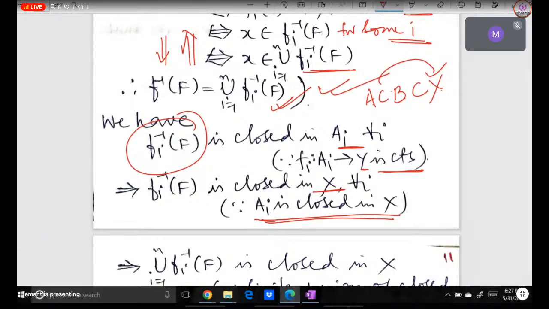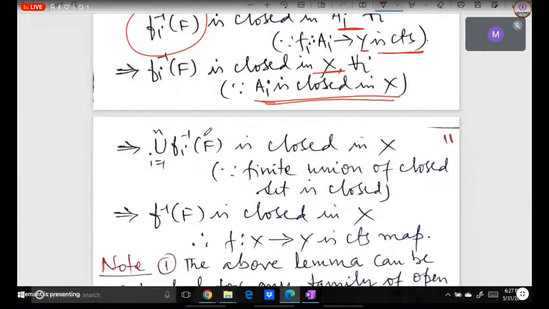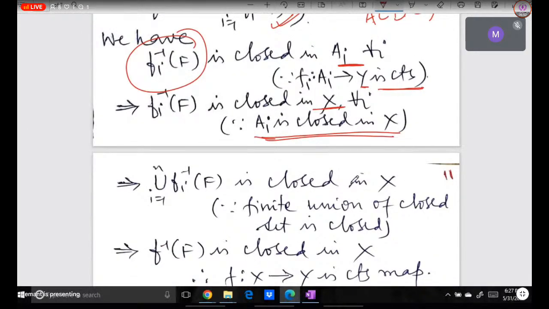And that is true for every i। So that means what कि this union, finite union will be closed in X। Why? Because finite union of closed set is closed। और ये जो finite union है ये f इनवर्स F के इक्वल, अभी ऊपर दिखाया, so इसलिए f inverse of F is closed in X। So that's why this is continuous। Why? Because we have proved that कि inverse image of closed set is closed। और अगर सारे Ai को हम ओपन लेके चलेंगे तो क्या करेंगे? बस इसी F को हम U ले लेंगे और U को ओपन मान लेंगे, बाकी all the analysis will be as it is।